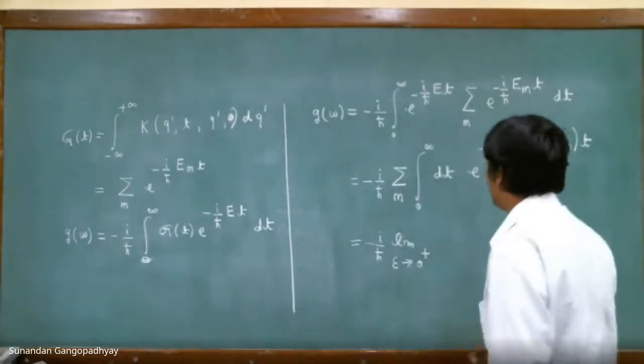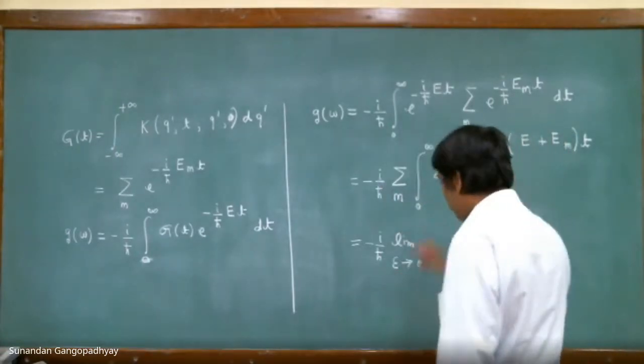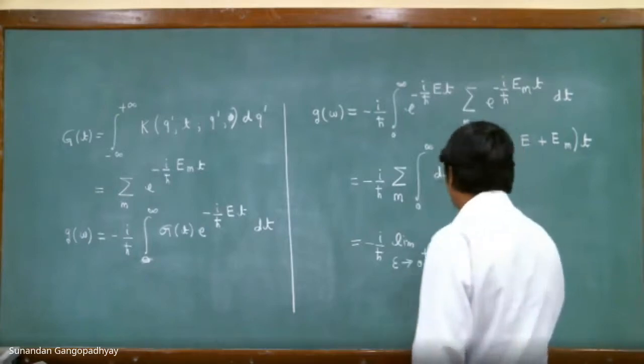So we put the limit epsilon approaches 0 from the positive side.